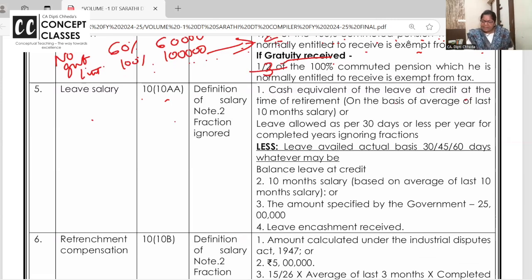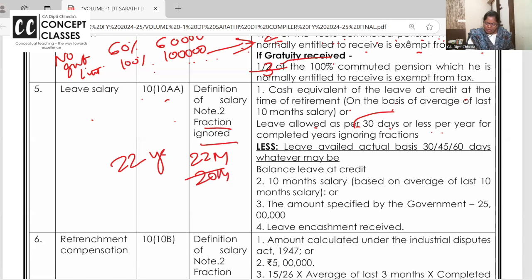Leave at the credit at the time of retirement. How much leave is accumulated? But suppose the company is allowing 45 days, 60 days leave every year, we will allow how much? 30 days leave for every completed year. So if you have completed 22 years, ignore the fraction, then 22 months is the leave allowed. You have already availed 20 months. So how much is balance at the credit? Means leave jama hai aapke paas 2 months.